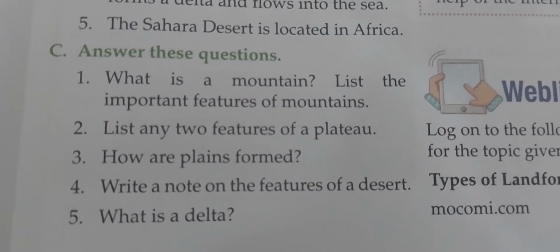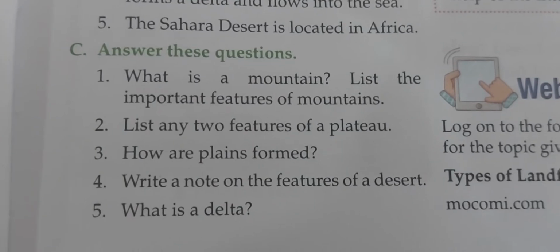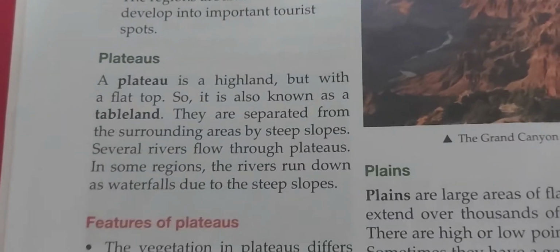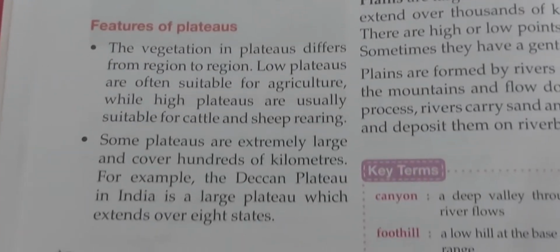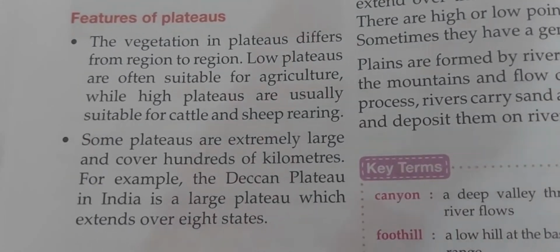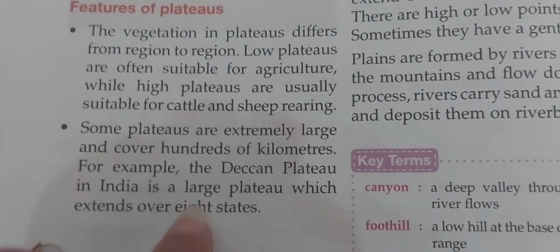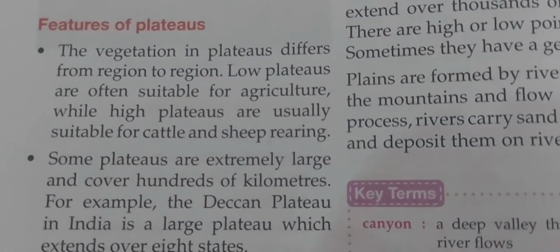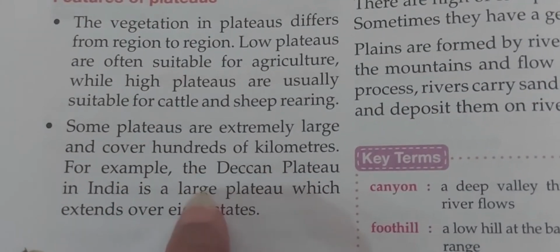Next is question number 2, list any two features of plateaus. For this you have to go to page number 20. Under the heading of plateaus and features of plateaus, you can mention any two features of plateaus. You can shorten the sentences, like they have given you the examples also.